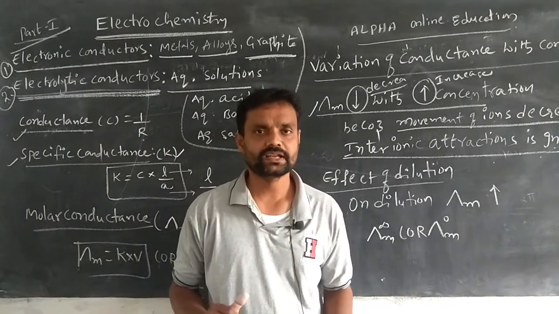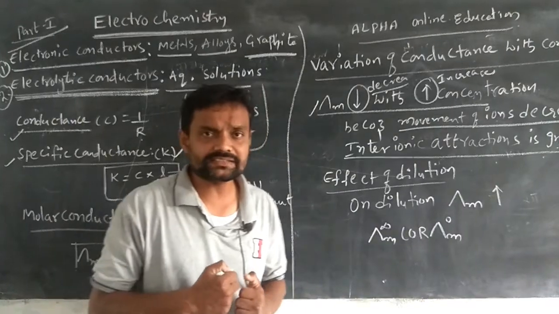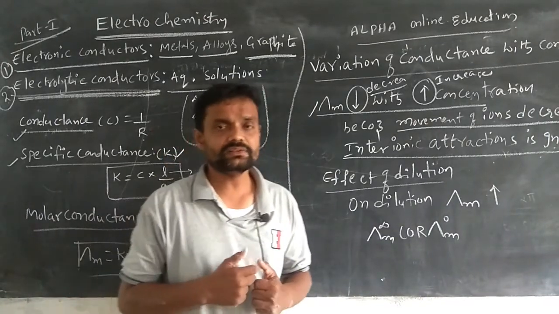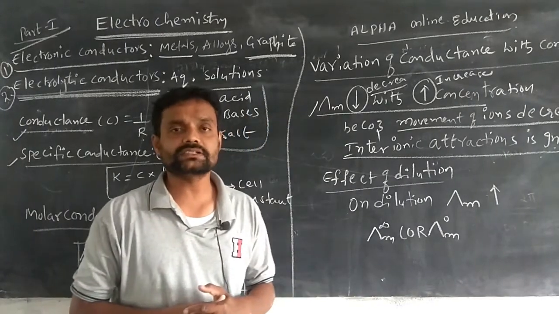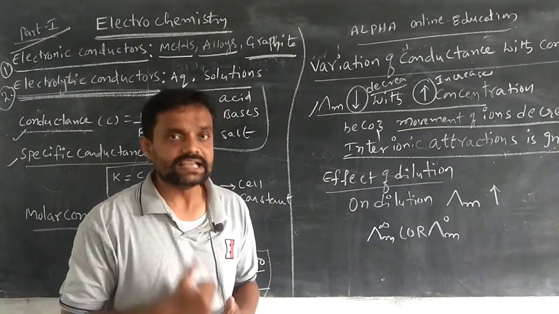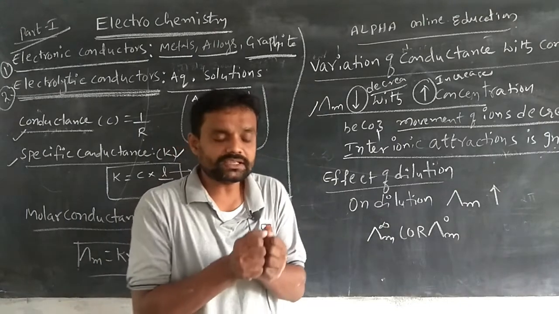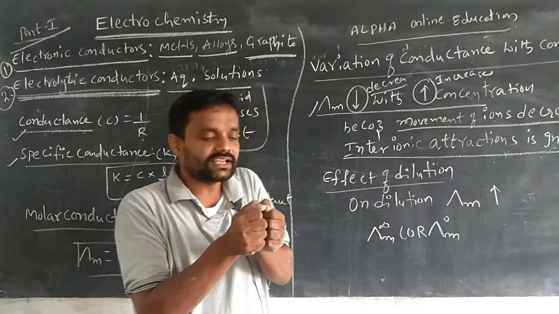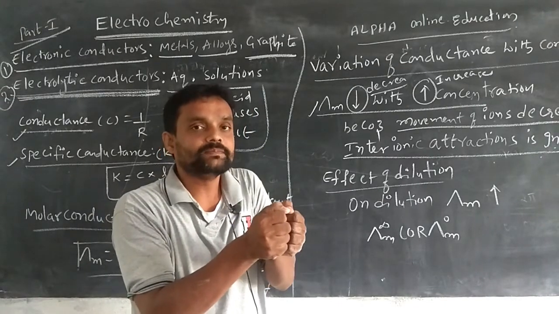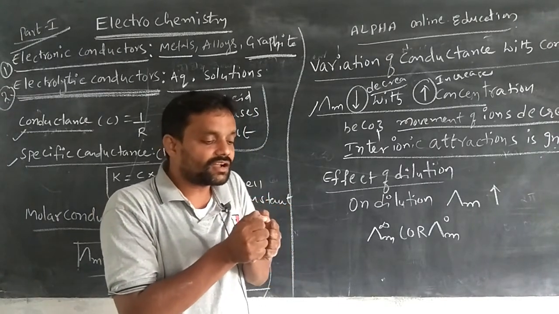Simply, when the solution concentration increases, the molar conductance of the solution decreases. This is due to the ion movement decreasing, which means the ions do not move freely.